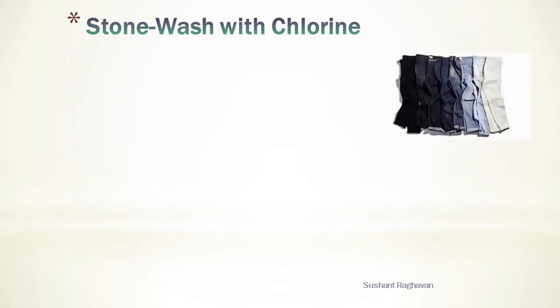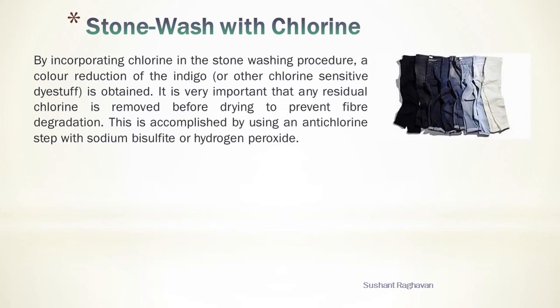Stone wash with chlorine. By incorporating chlorine in the stone washing procedure, a color reduction of the indigo or other chlorine sensitive dyestuff is obtained. It is very important that any residual chlorine is removed before drying to prevent fabric degradation. This is accomplished by using an anti-chlorine step with sodium bisulfate or hydrogen peroxide.